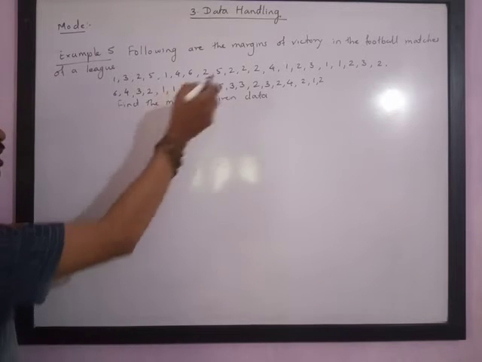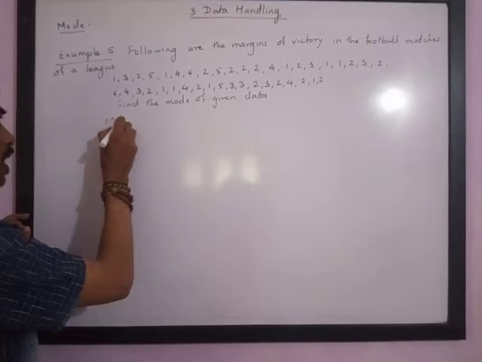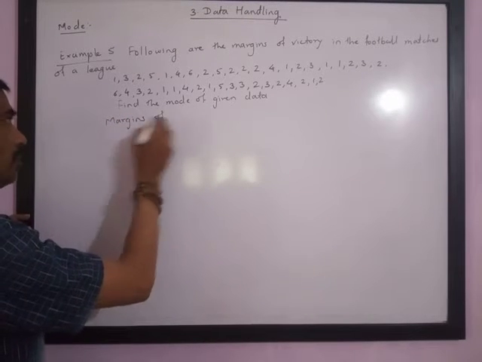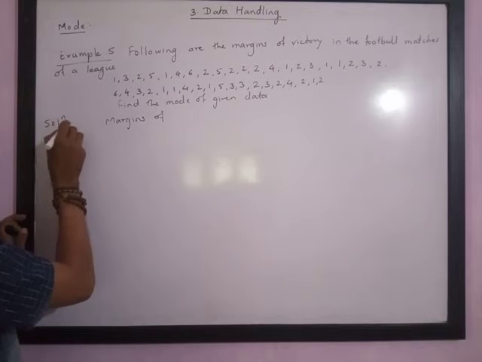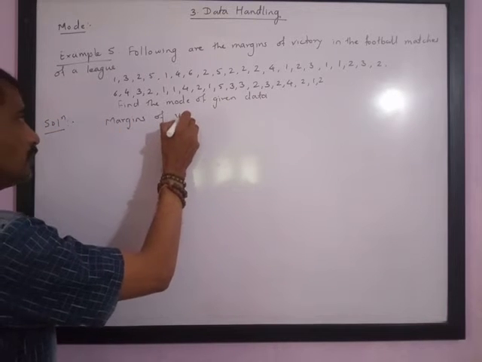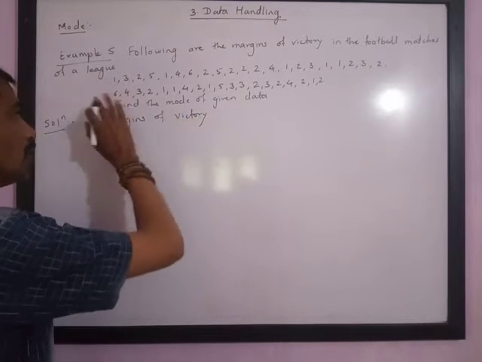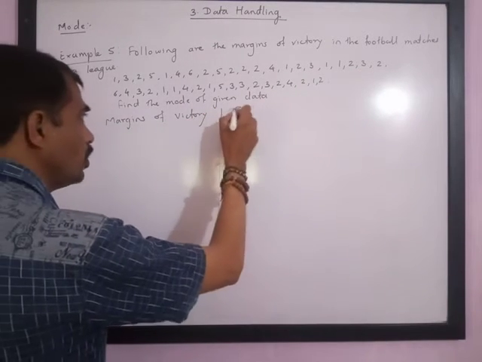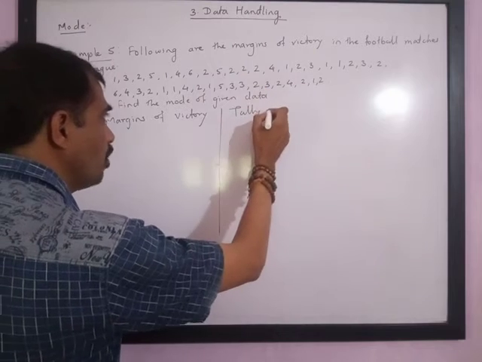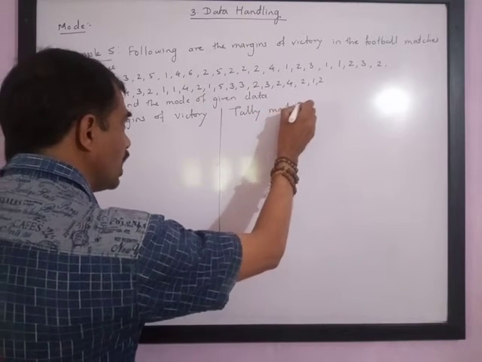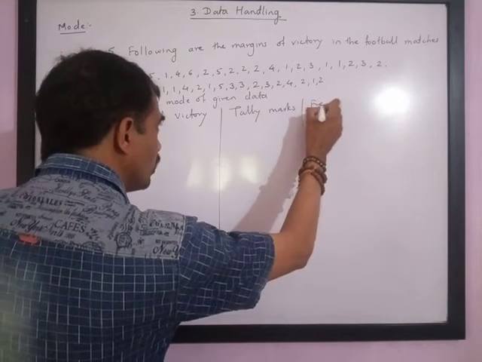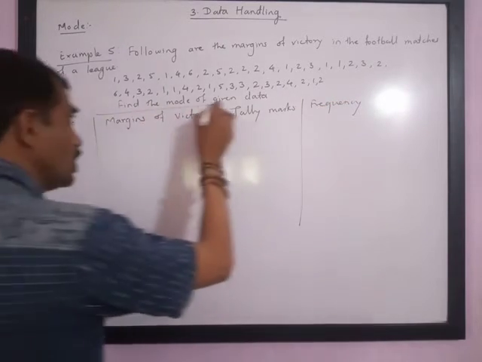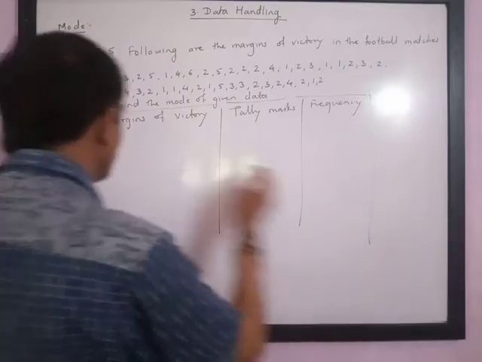Now margins of victory is given to us. Let us arrange the given data in tabular form. Solution. Margins of victory. You can understand the information is not given in organized form. We need to organize it in a tabular form so that we can find the answers easily. The frequency, that is repeated maximum times, is called mode. We are asked to find the mode.